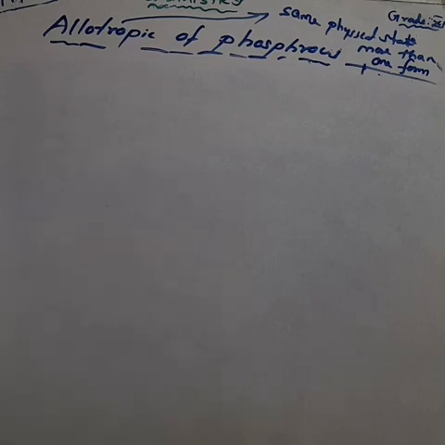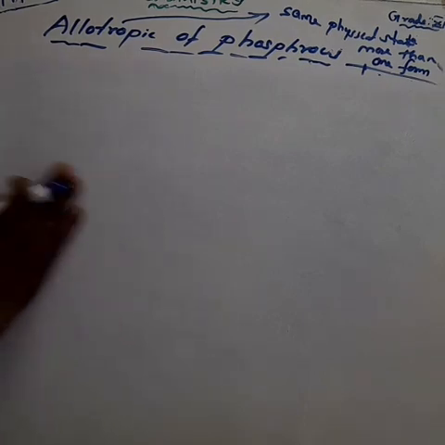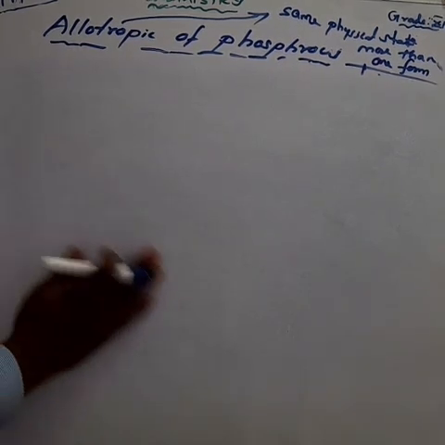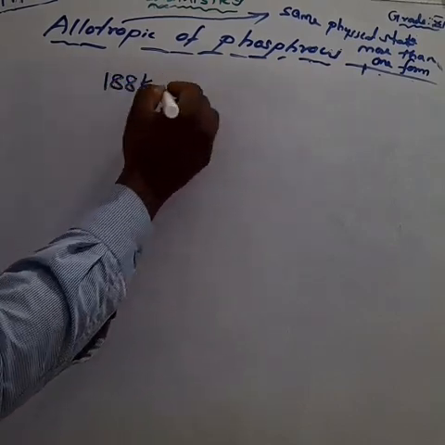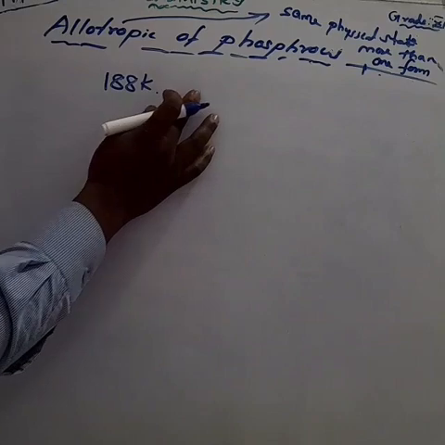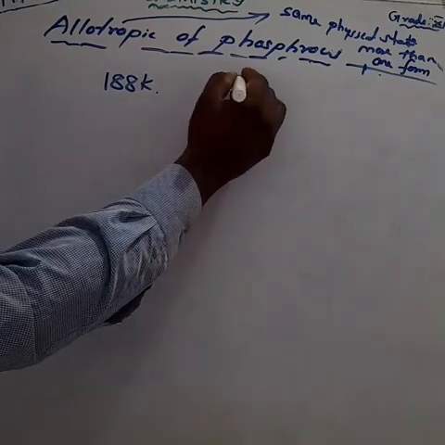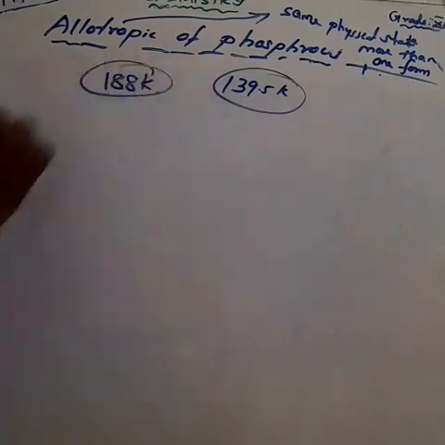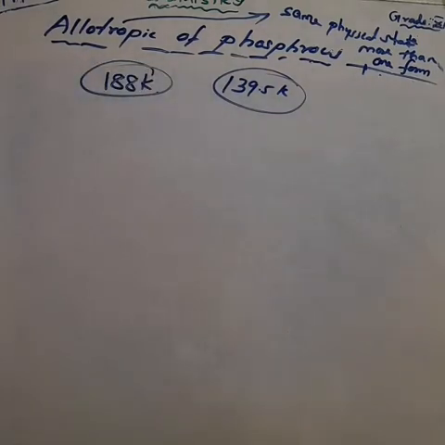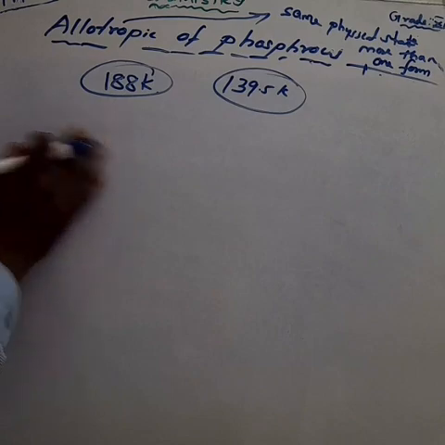Then it condenses to a colorless liquid at 188 Kelvin, and it freezes to a solid at 139.5 Kelvin. These are some physical properties. Don't forget that phosphine has a rotten fish smell. Okay. Poisonous gas is about the one-word question. Next about the chemical reactions of phosphine.